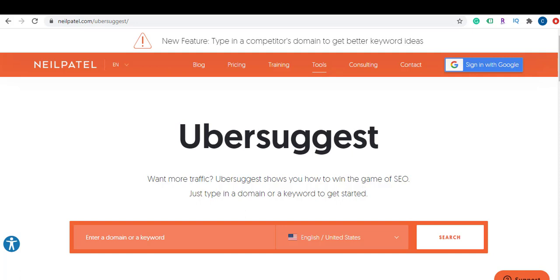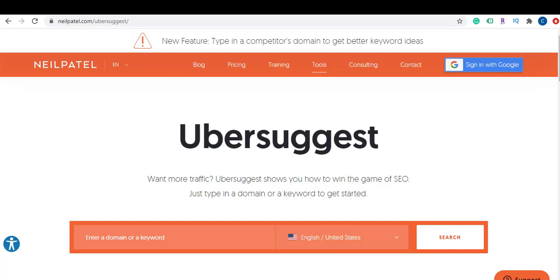And what I like the most about this tool is that you can use it for free. I have a paid account, but it's because I really use it so much. But you can definitely create a free account and use it for free. It's absolutely worth it. Okay, so let me just give you a quick tour, show you how it works and how easy it is to use actually.